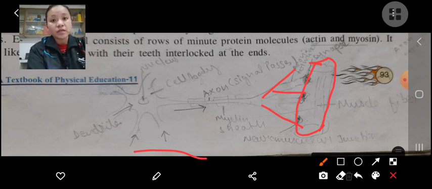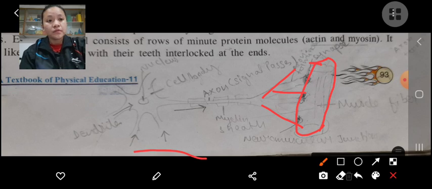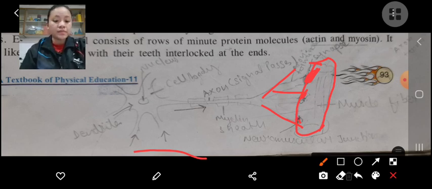When stimulated by the motor neuron, this is known as synapse. The motor neurons split into different branches and attach to the muscle fibers. This endpoint, the link to every muscle, is known as the motor end plate or synapse. When the motor neuron is stimulated, it releases chemicals at this motor end plate.